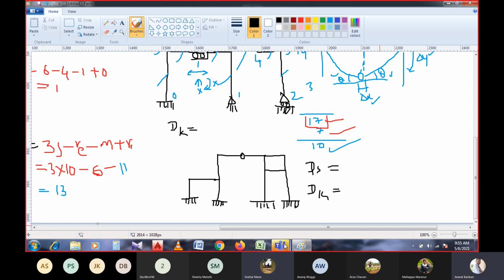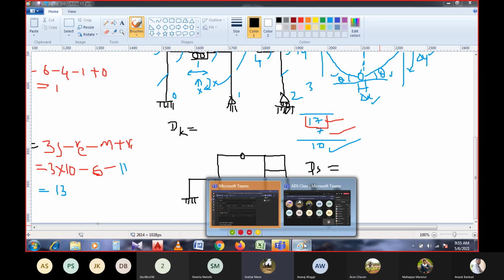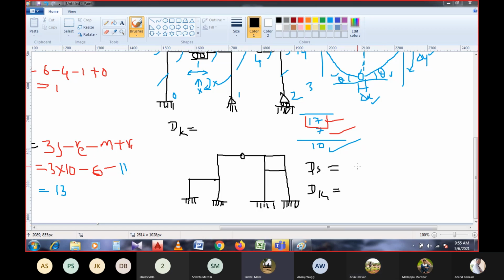Shall I write it? Yes, sir. Okay. See here, the Ds will be 12 numbers. 12 minus 3, that is 9.